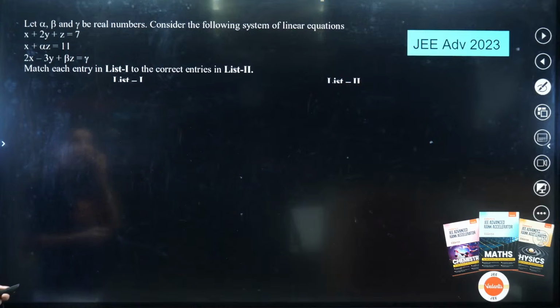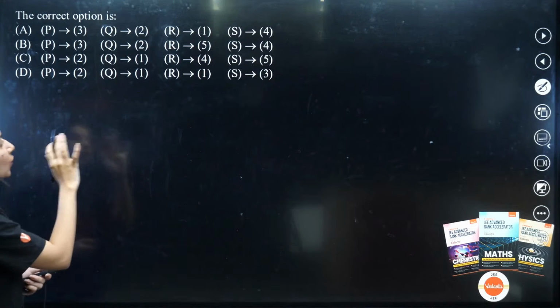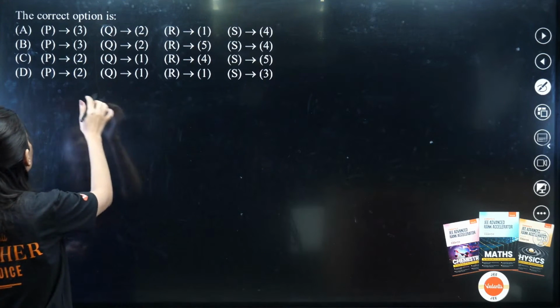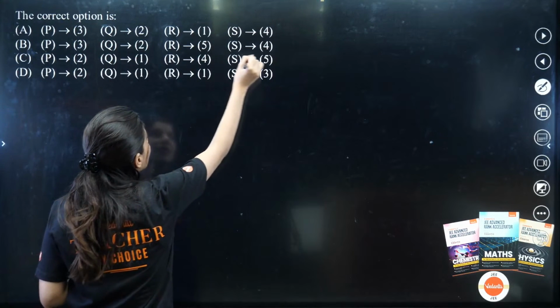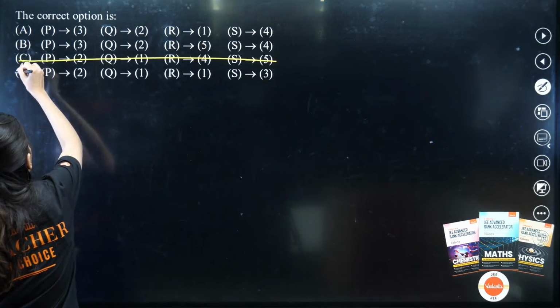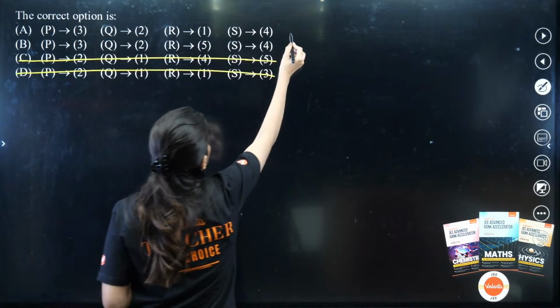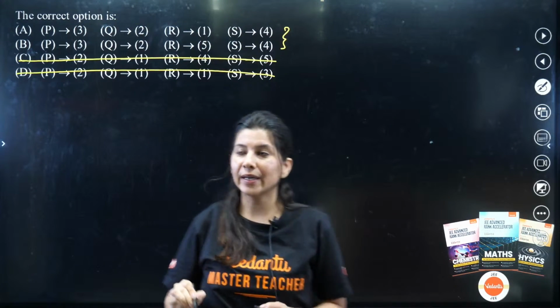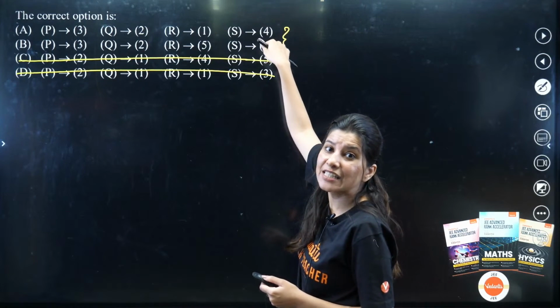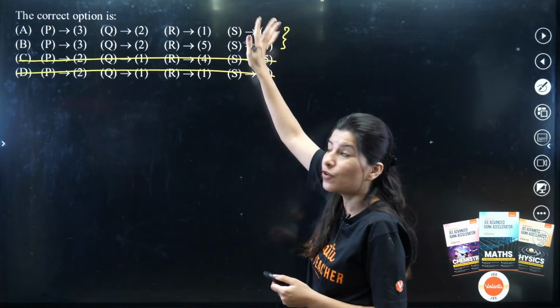Okay. Alright. So if I go to Q is matching with 2. What does that mean? C is wrong. C is wrong because Q cannot match with 1 and this is also wrong. So only this and this are correct. Okay. And in both the options S is 4. So we don't have to check 4.